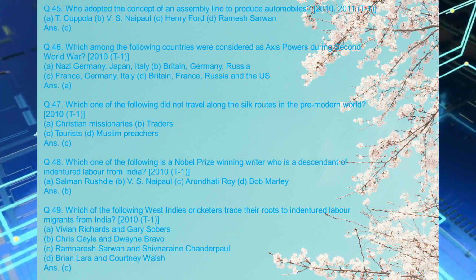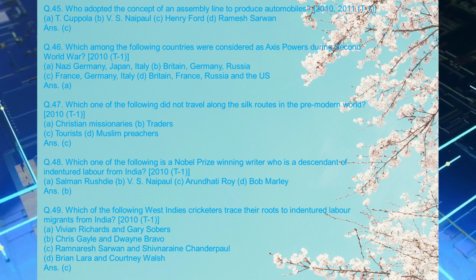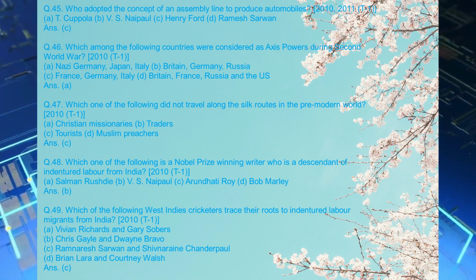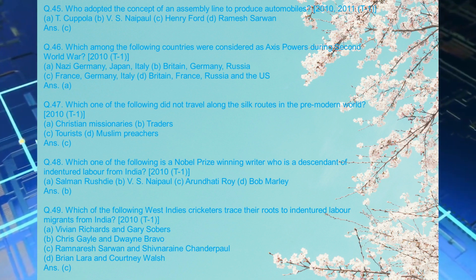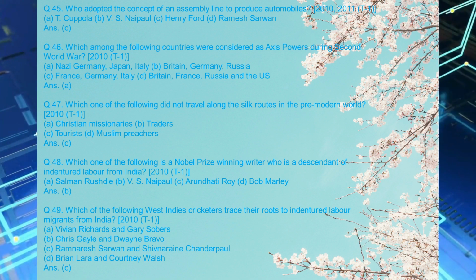Q.46. Which among the following countries were considered as Axis powers during Second World War? 2010, T1. A. Nazi Germany, Japan, Italy. B. Britain, Germany, Russia. C. France, Germany, Italy. D. Britain, France, Russia and the US. Ans. A.